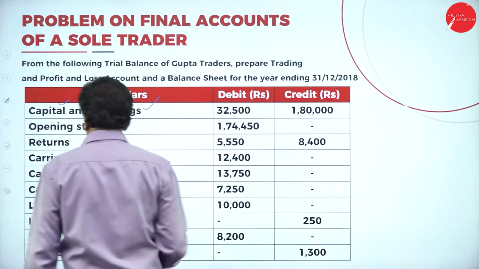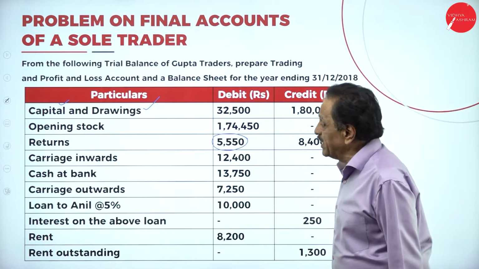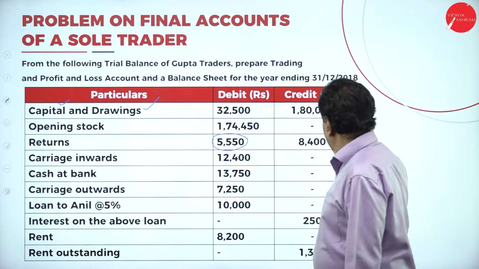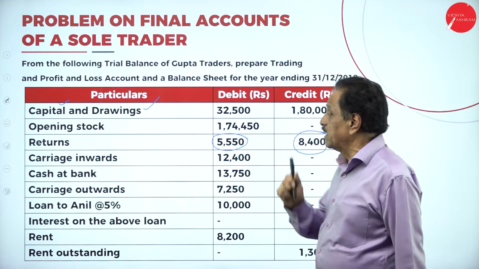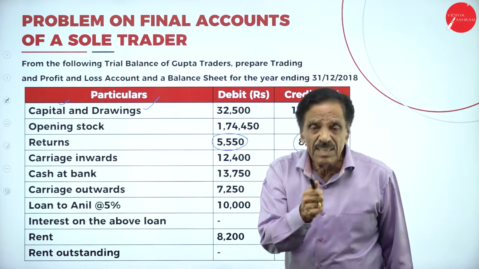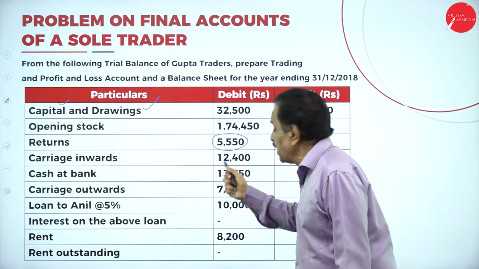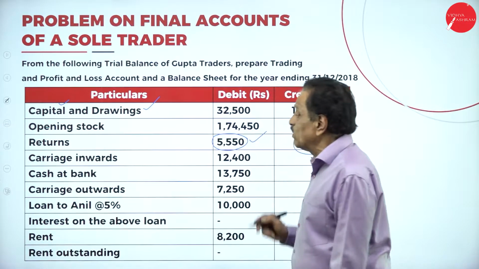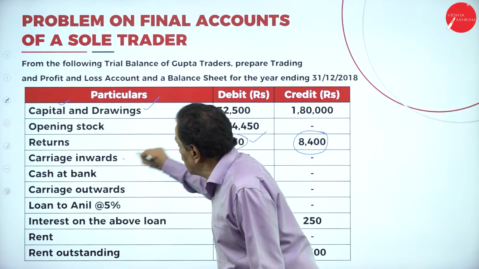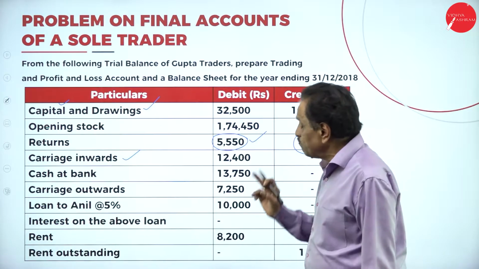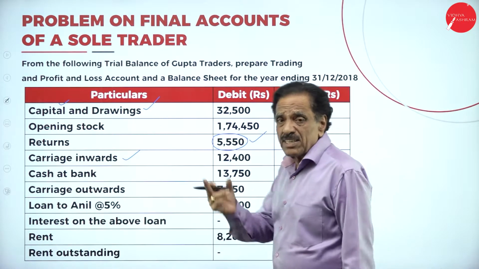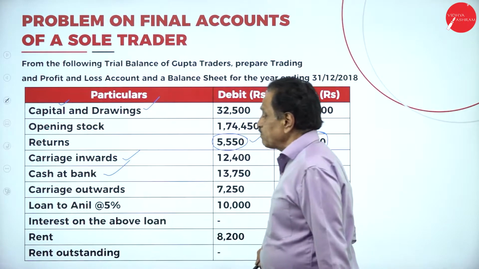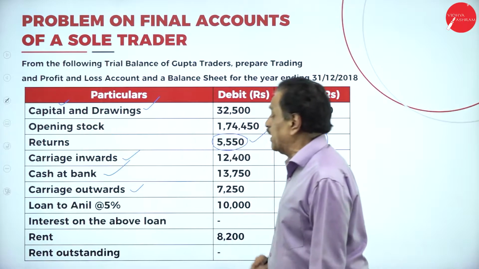Next, opening stock is over. Then returns. If there are returns, when it's on the debit side, it is called sales return. If it's on the credit side, it is called purchase return. Here it is on the debit side, so it is called sales return. Carriage will come on the trading account. If it is carriage outward, it will come on the debit side of the profit and loss account. Cash at bank is an asset. Carriage outward will come in the P&L account.